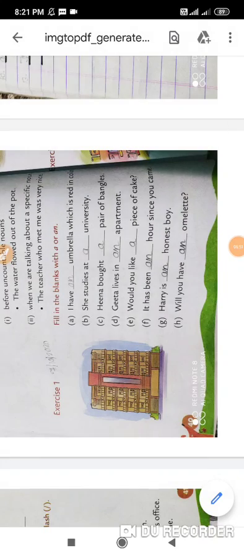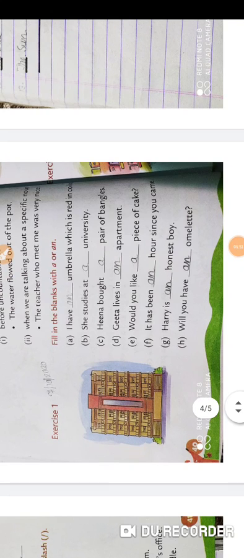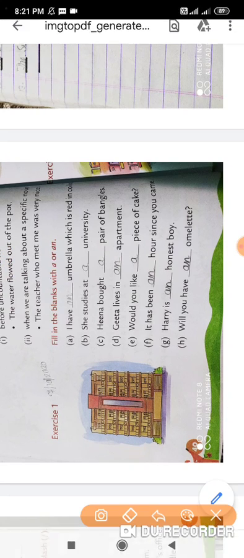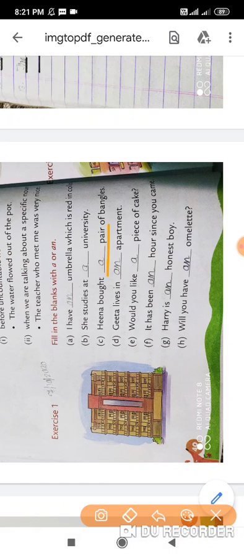So we use a here. After that, Hina bought a pair of bangles. It's a consonant sound, so we write a here. Geeta lives in an apartment. Apartment sounds like a vowel, so we put an. Would you like a piece of cake? Piece of cake, that means consonant sound, we put a.